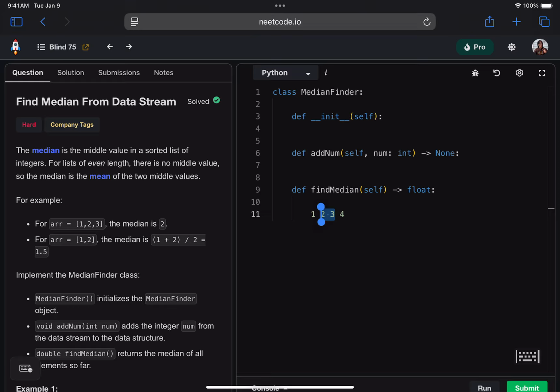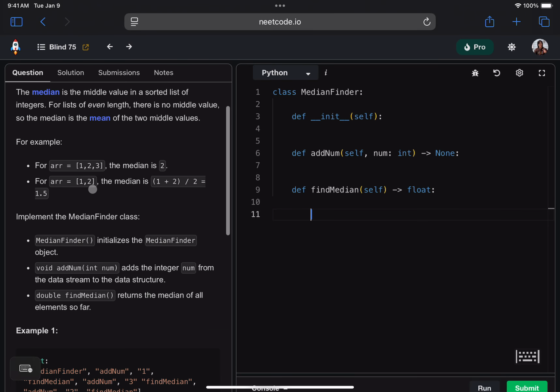I guess technically we are supposed to do a little bit of magic to avoid integer overflow, but we'll see if we need to bother with it. In Python, we definitely don't have to bother with it, but we'll talk about how we can avoid that in a sec. Okay, so lots of examples here that we already did, and then for these three, the median is 2, that's the middle term. For these two, the median is 1.5, which is the average of 1 and 2. And if there were only one number, then the median is just that number.